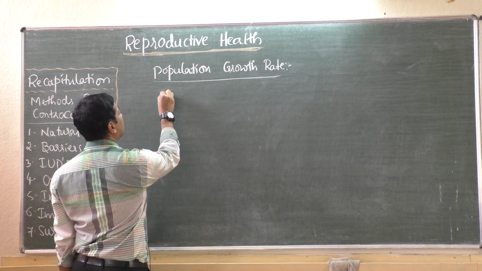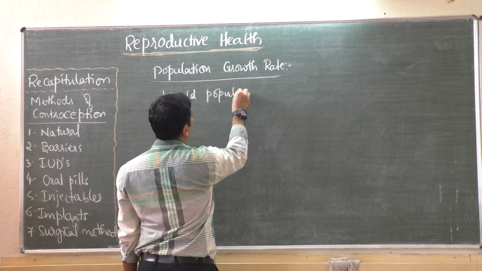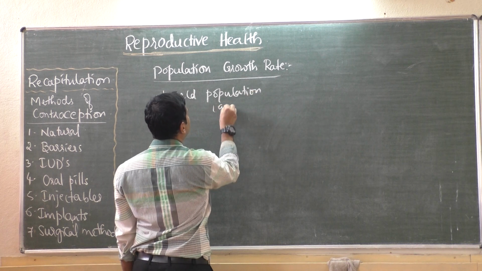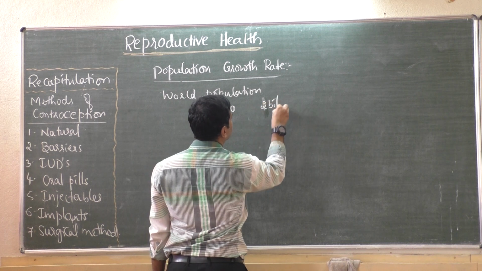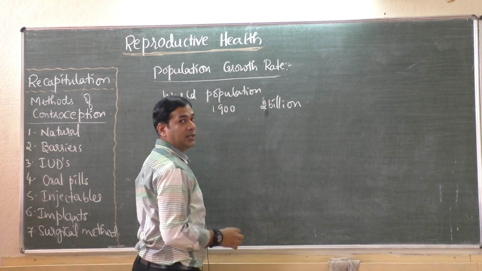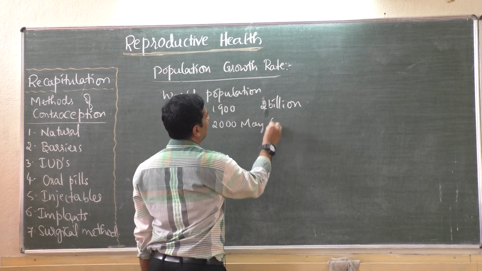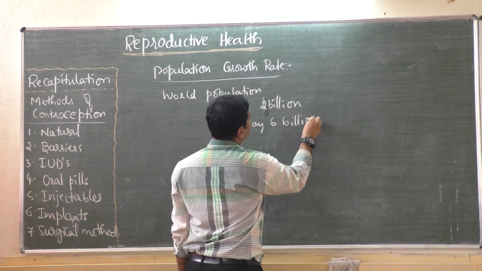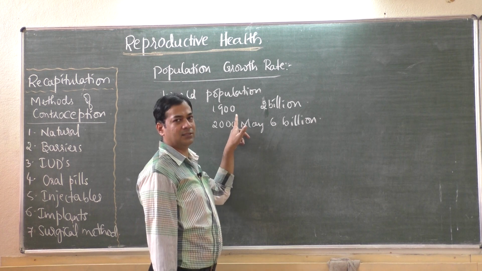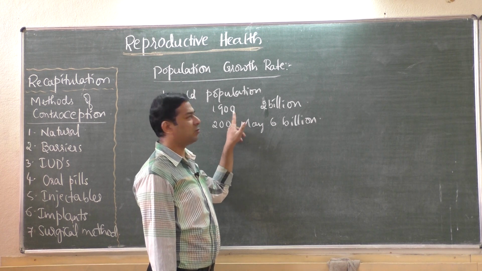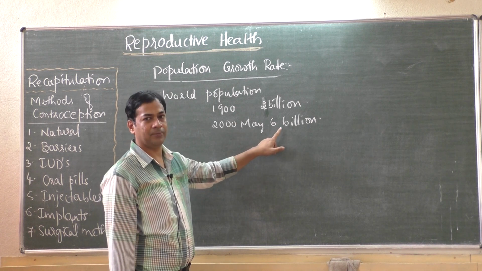So you know that the world population in 1900 was 2 billion. Then in the year 2000, in May, it became 6 billion. This we have discussed in our previous class. This is almost 3 times in only 100 years. That is, in 1900 it was 2 billion, then in May 2000 it was 6 billion.